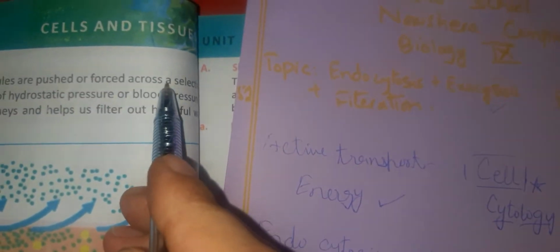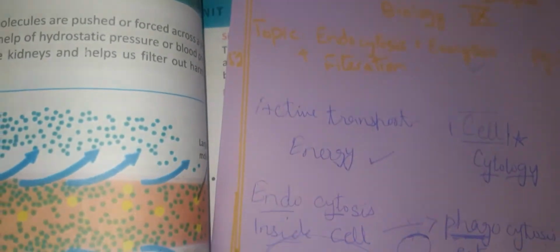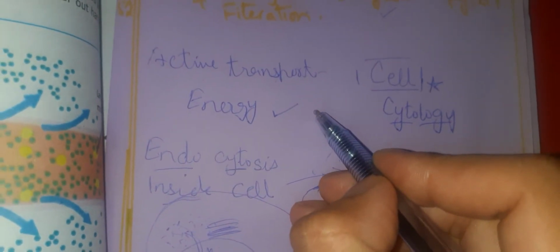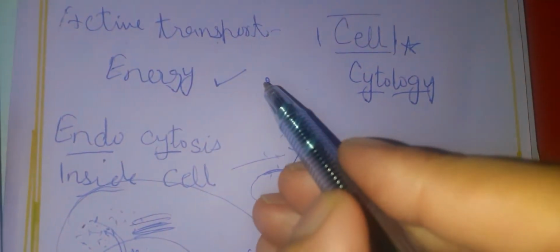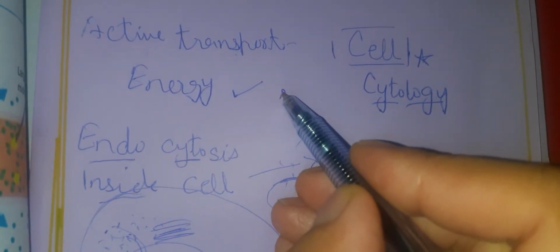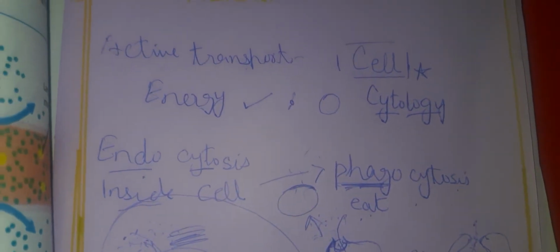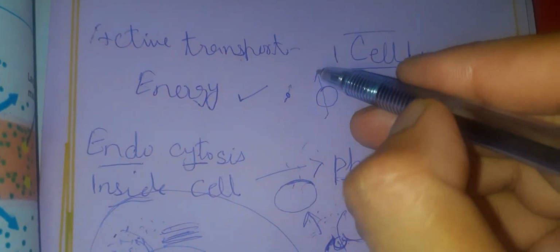Alright, there the term was used as selectively permeable. Selectively permeable means that some membranes are selected, or made, so that they pass only small molecules out. Some have big pores so that big molecules can go out.